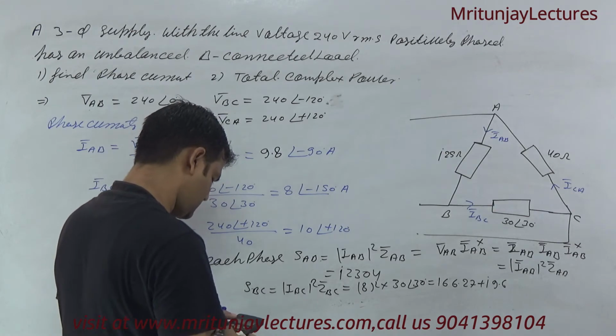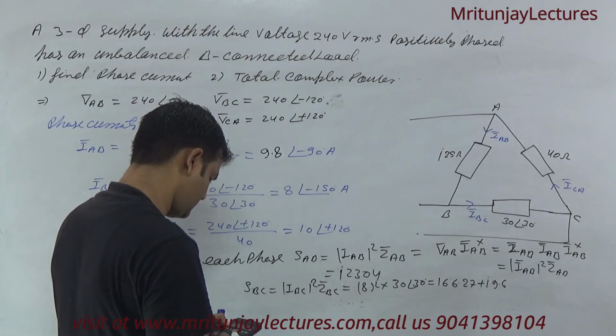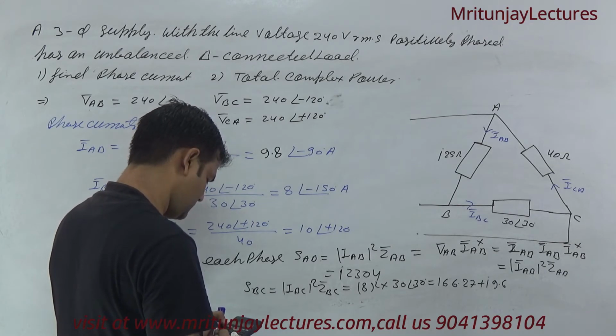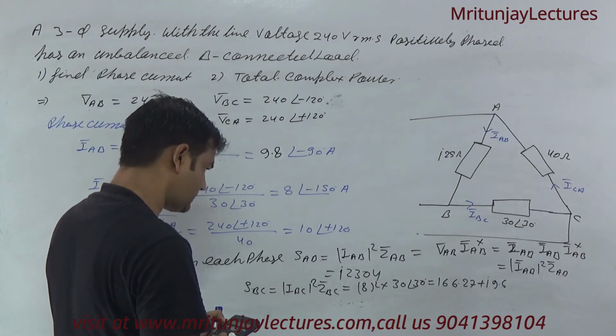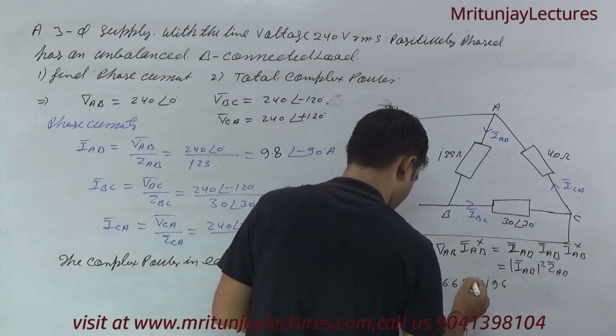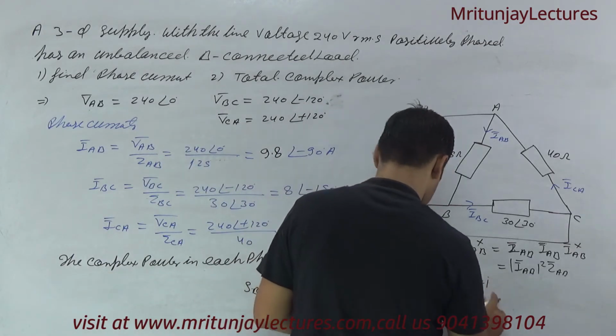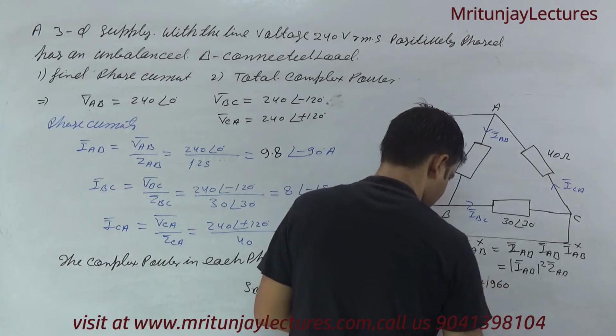So 8 square into 30, we got this one at the angle 30. Okay, we got first one 1662.7. Clear? Sorry. And at the angle, this one is written corresponding to this one.